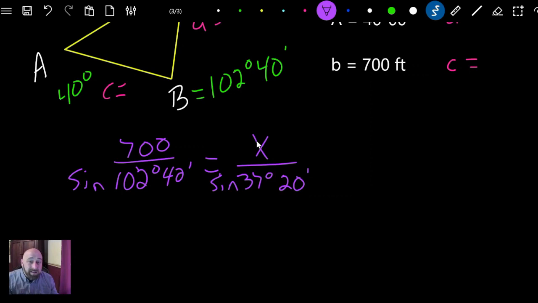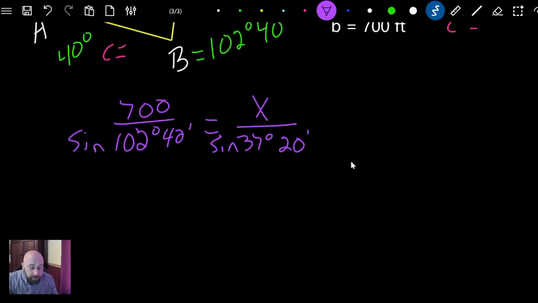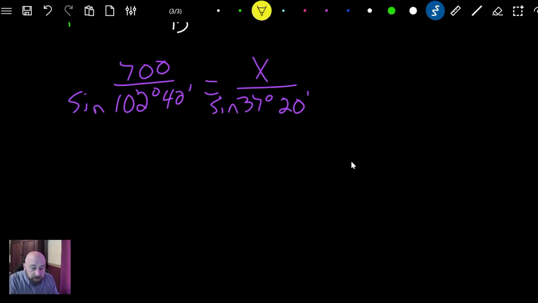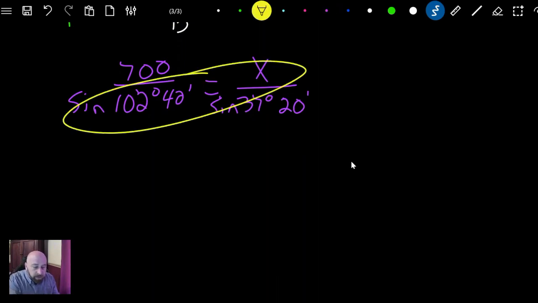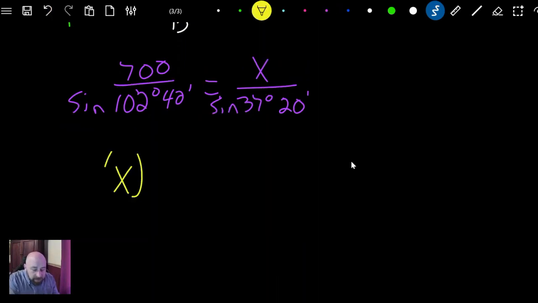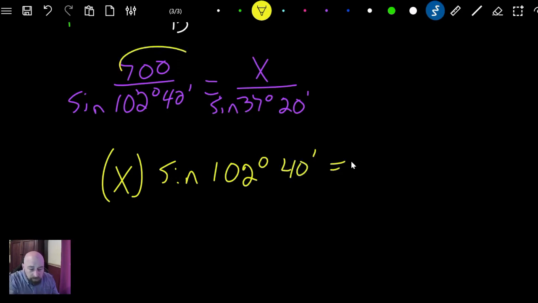When I'm doing these, a lot of times I don't write the sine of, I just do it when I plug it into the calculator. So next thing that we want to do is just go ahead and do this, right? So it's going to be X times the sine of 102°40' equals this right here.